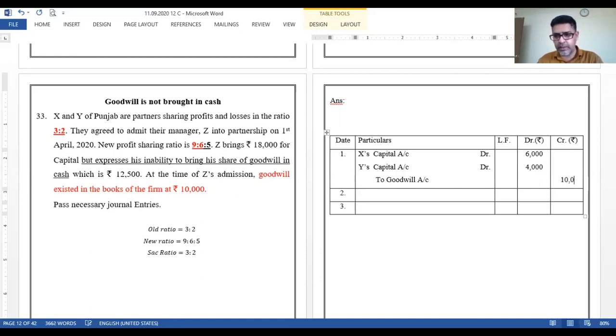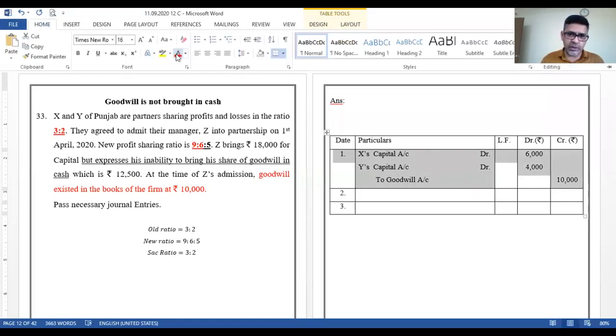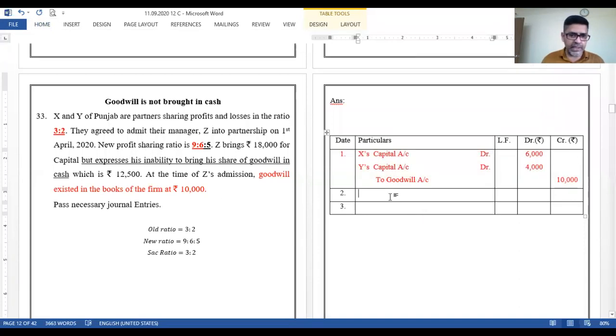So this will be 10,000. So goodwill has been written off. Again, I need to mark it with red as it's my practice, to highlight the points. Next one. Z brings 18,000 for capital. So let me write the entry for that. Cash account will be debited to capital.